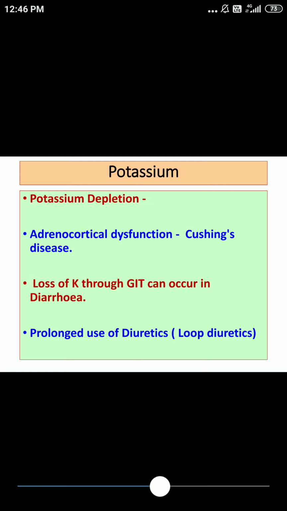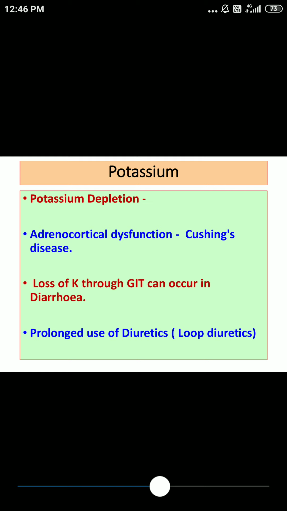Before going to potassium depletion, you are supposed to know the normal serum potassium level. The normal serum potassium level is between 3.5 to 5 milliequivalents per liter.